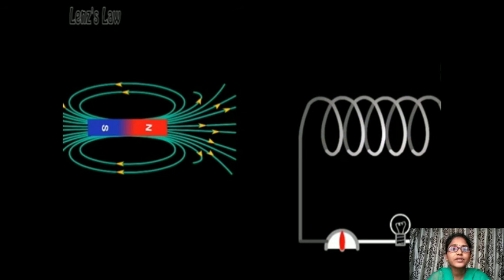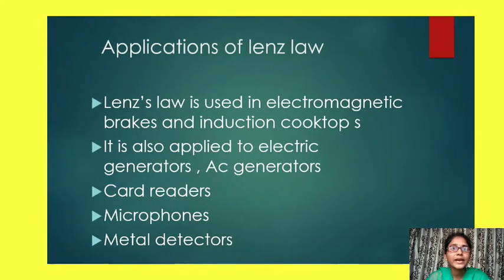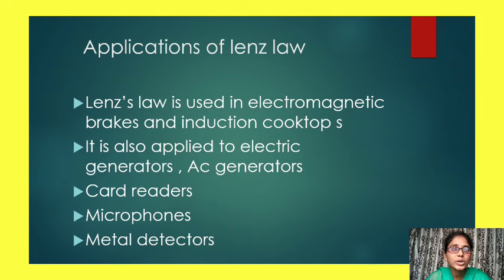Now, the applications of the Lenz law. Lenz law is used in electromagnetic brakes and induction cooktops, and it is also applied to electrical generators and AC generators, card readers, microphones and metal detectors. According to the Lenz law, there is continuously a change of attraction and repulsion between the north and south poles. Okay, clear all of you?